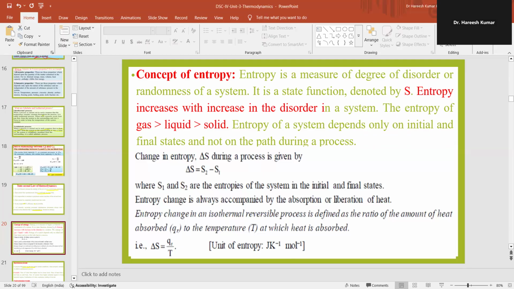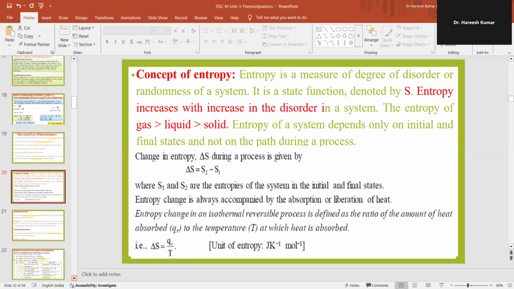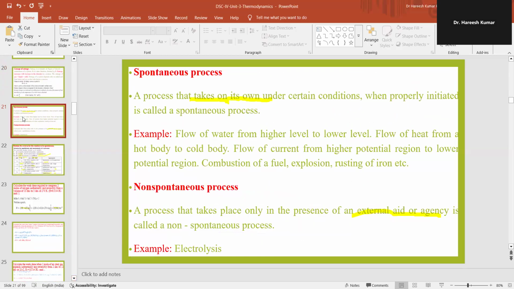So let's take another one, that is spontaneous process and non-spontaneous process. Spontaneous process means a process that takes place on its own under certain conditions, when properly initiated. Examples: flow of water from a higher level to a lower level, flow of heat from a hot body to a cold body, flow of current from a higher potential region to a lower potential region, combustion of fuel and explosion, rusting of iron. These are the examples of spontaneous process.